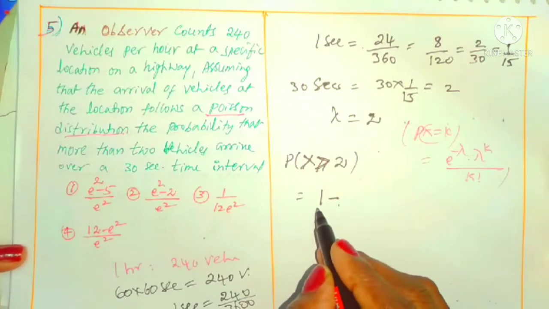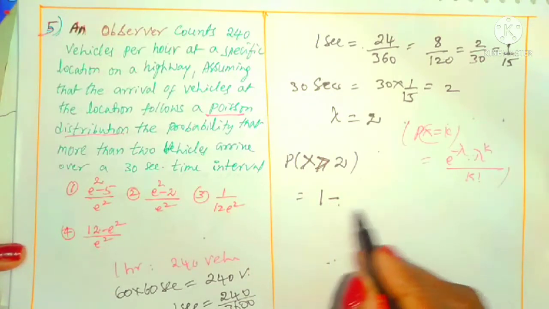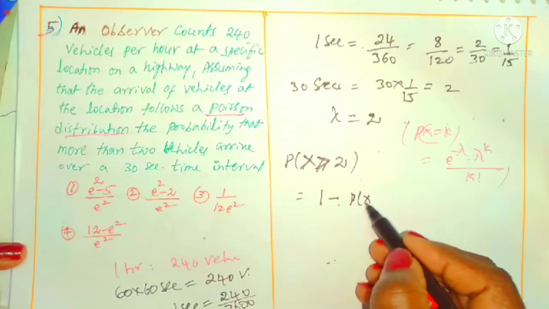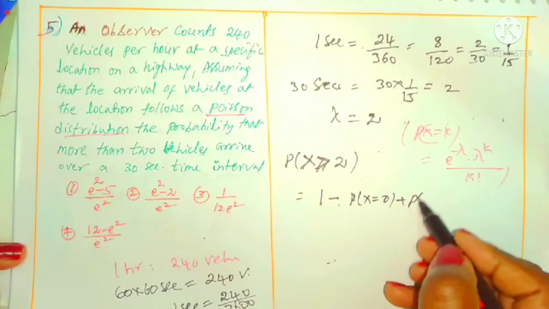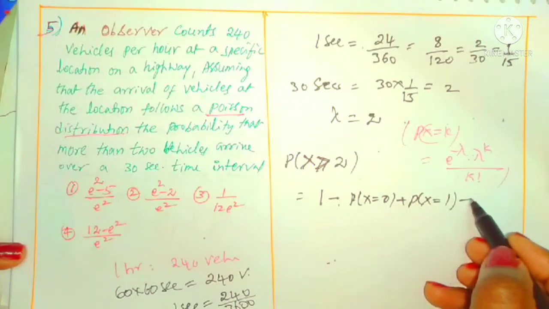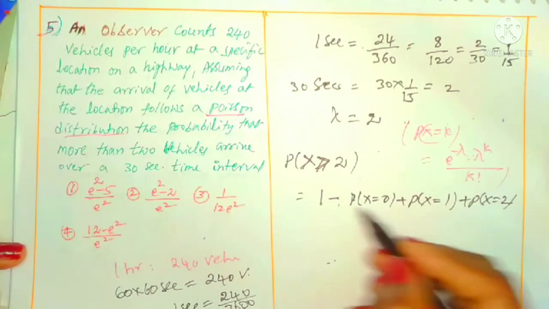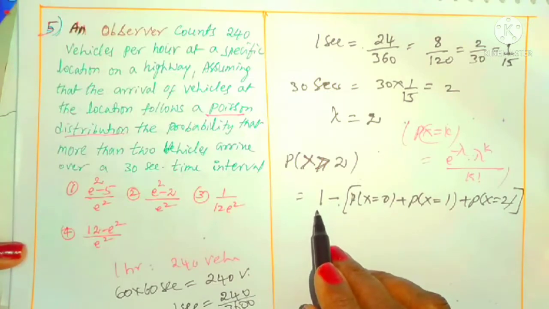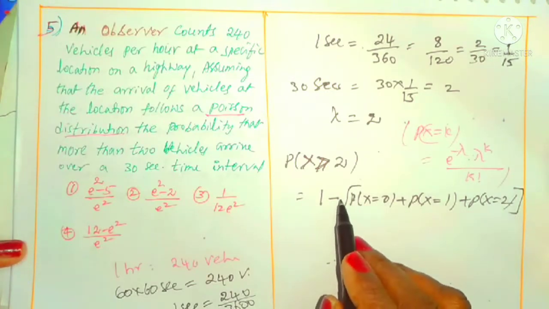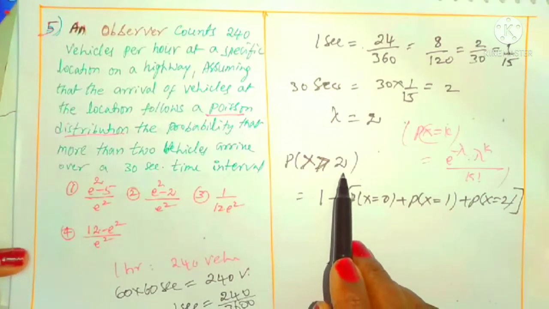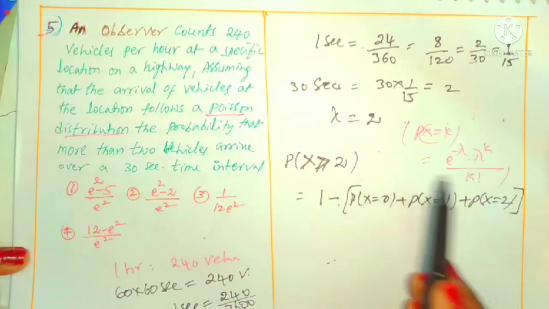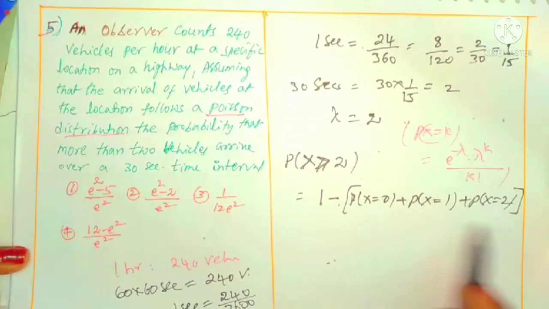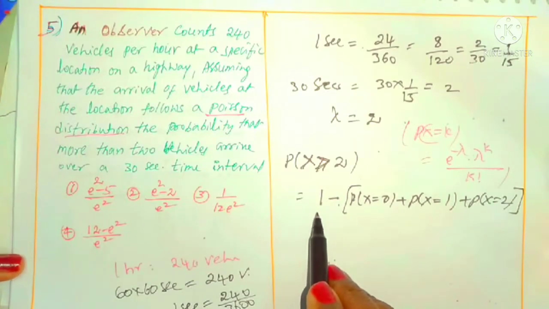1 is simply the sum of all probabilities. From that we don't want x equal to 0, x equal to 1, and x equal to 2. These we can remove from 1, because this is the overall bracket I am taking. The sum of all the probabilities is 1. If you remove what you don't want, you get exactly what we want: more than 2 means 3, 4, 5 up to infinity, and we don't want 0, 1, 2.